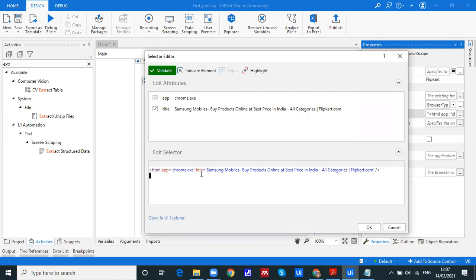Then the title of that HTML page is Samsung Mobile something, taken from that particular website. It has only taken two elements: one is the application, another is the title of that HTML page.